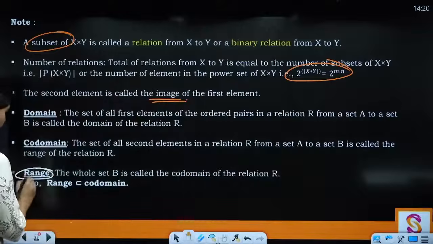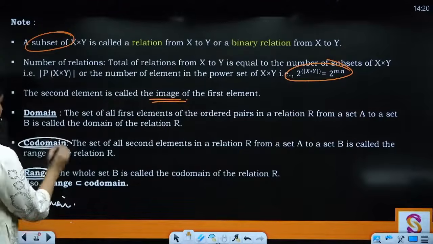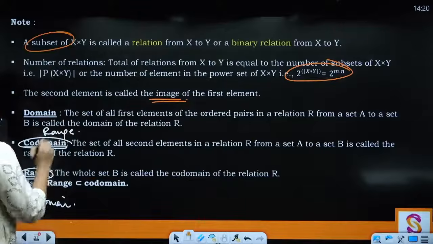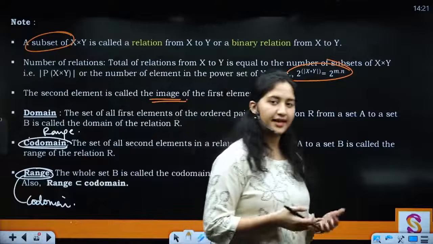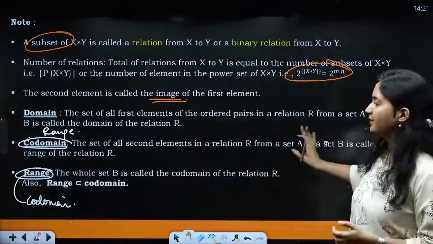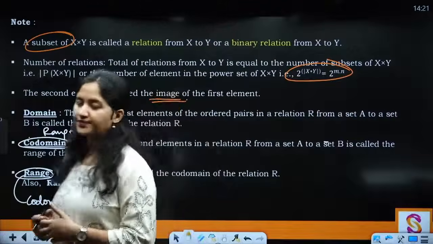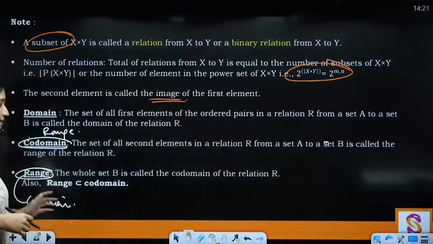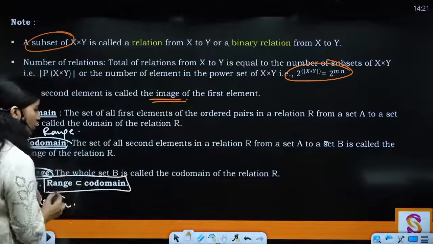This is actually codomain and this is range. Okay? So basically all the related elements from the set B are known as your range, and it is saying that the second elements of your ordered pairs in the relation are known as the range. Clear? And then you have your domain, that means all your elements. Also range is a subset of codomain.